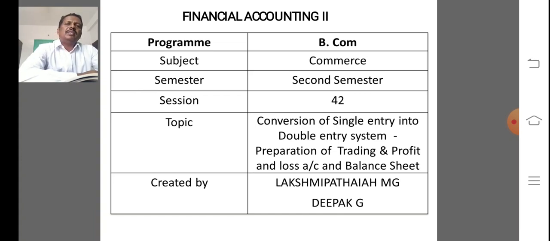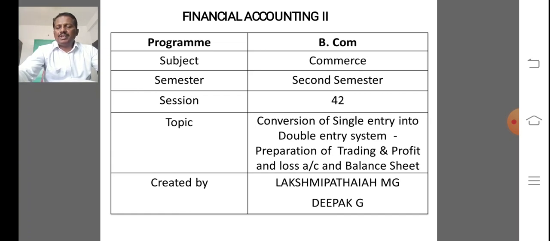Now I am discussing the last session of the fourth chapter, conversion of single entry system into double entry system. Under this session, I covered preparation of trading and profit and loss account and also balance sheet. So finally, I am repeating the theoretical part about the conversion of single entry system into double entry system.